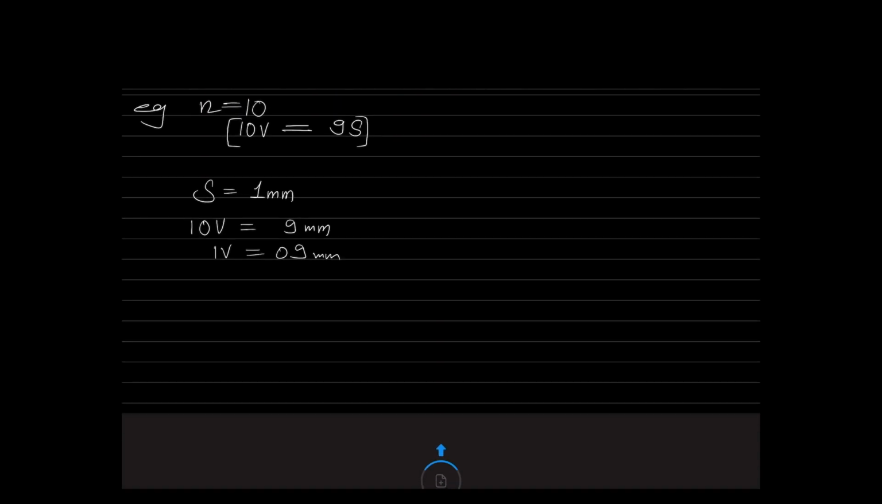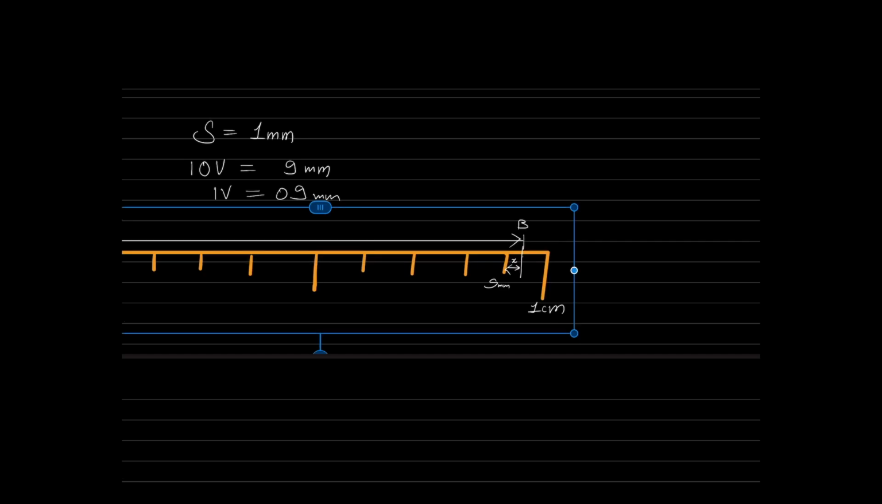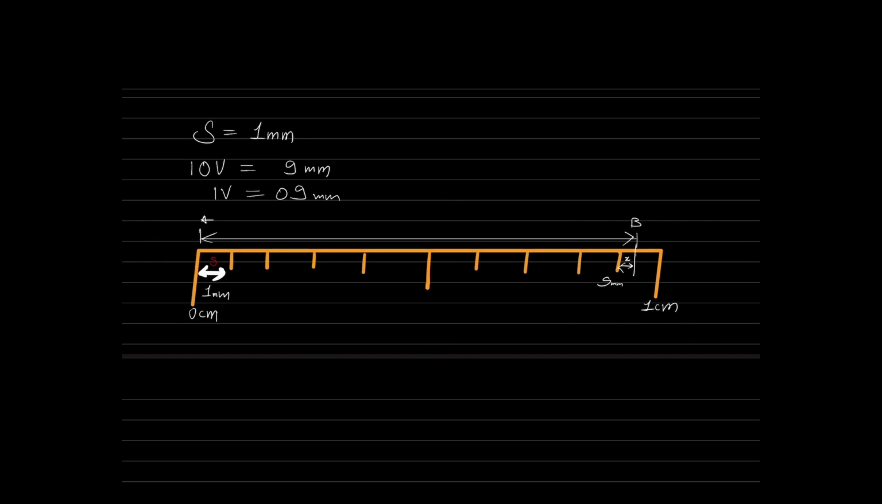So that is the first vernier division. Second vernier division. Third vernier division. Fourth vernier division. Fifth, sixth, 7, 8, 9, and you see, this is 10. What is the last one? The last one is the 10th division.